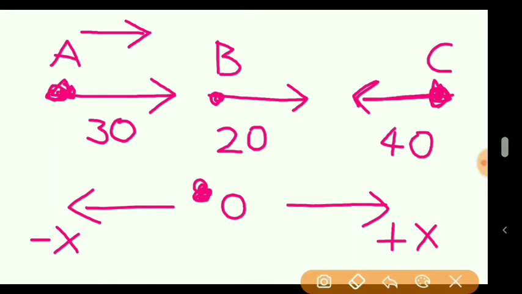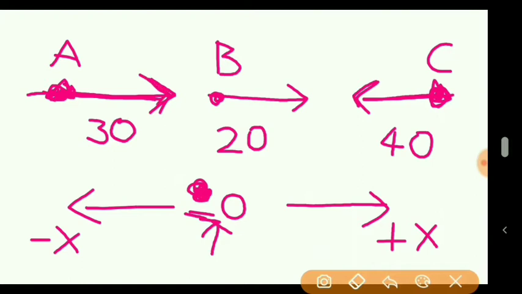Now if I ask you, what is the velocity of A with respect to the person standing on the ground, that is at point O, then with respect to O, the velocity of A will be 30, because this person at point O is stationary, standing on the same road. So plus 30.